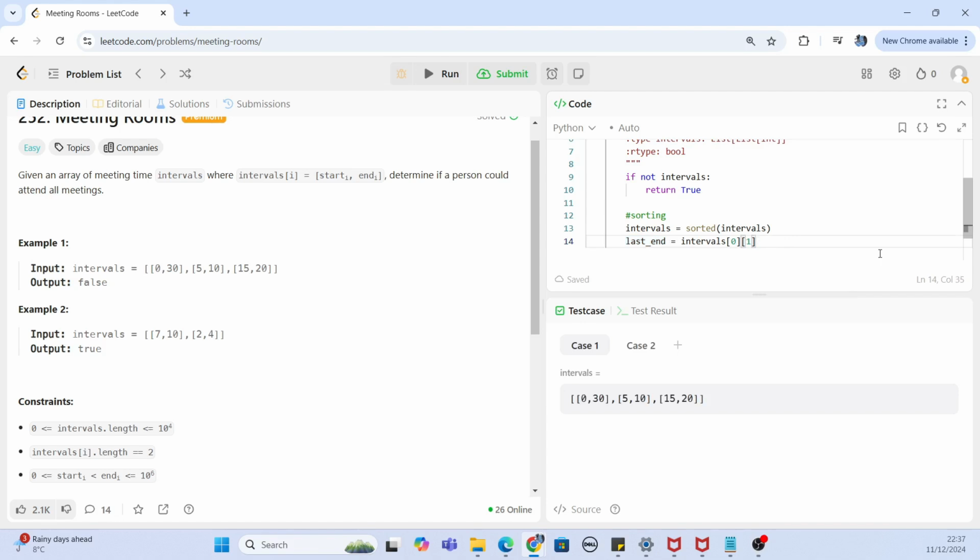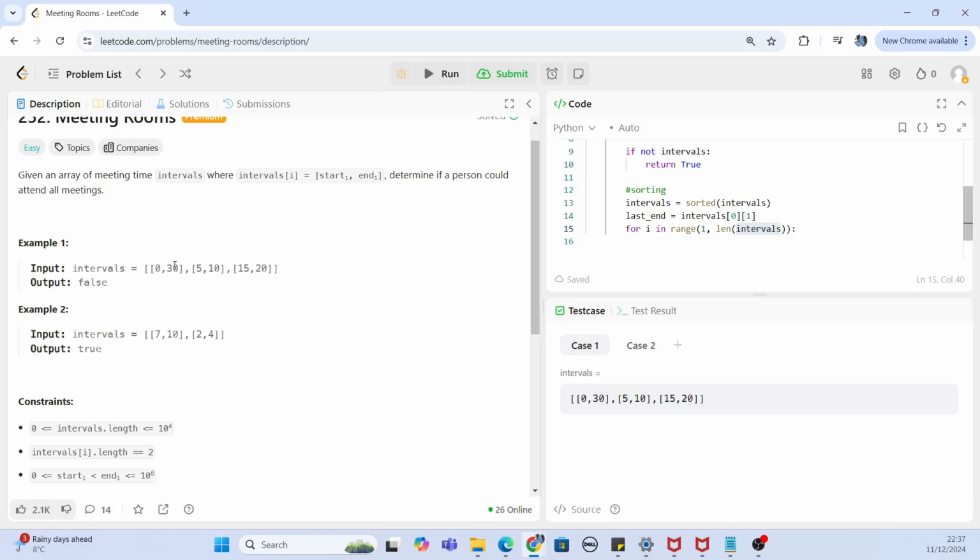And now we will start iterating through the meetings which are next in order. So we will start from the next interval, which will be the index 1, until the end of the intervals. And then what we are going to check is whether the starting point of the next interval is less than the ending point of the previous interval. So if this starting point, that means 5, is less than 3, we actually return false. So this is the condition. If the starting point of interval i[0] is less than the ending point of the previous meeting, we return false.